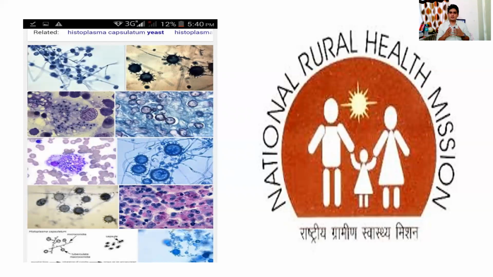This is also an easy way. You don't have to go back to the textbook to read images. You can just search on Google. So this is what I did. What I'm showing you guys in all these next slides is what I had done during my PG preparation. These all are my images.